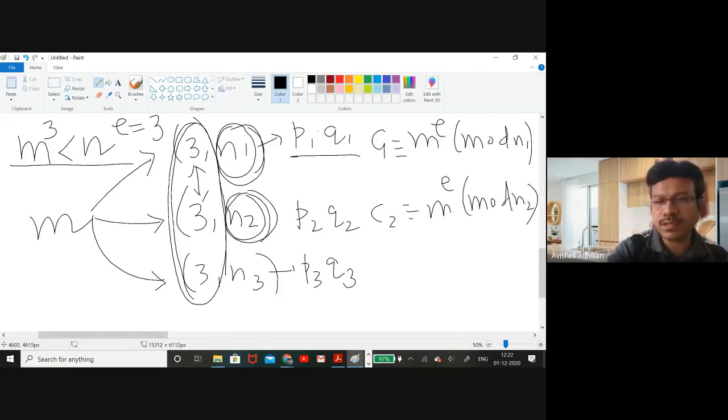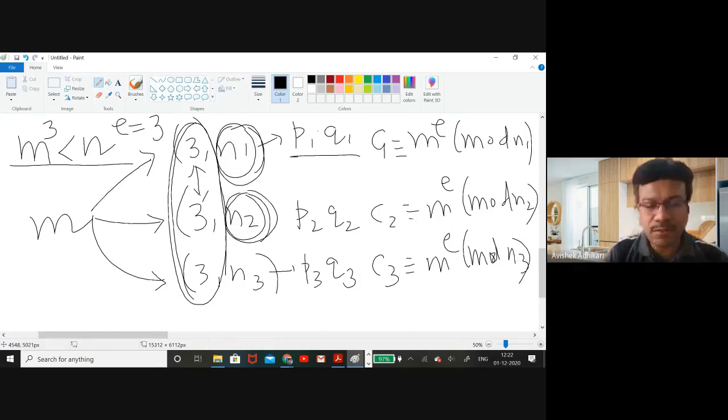And this is nothing but C3 is nothing but M to the power E modulo N3. Now I assume that this N1, N2, N3, they are all different values. So they are different. Now what will happen?